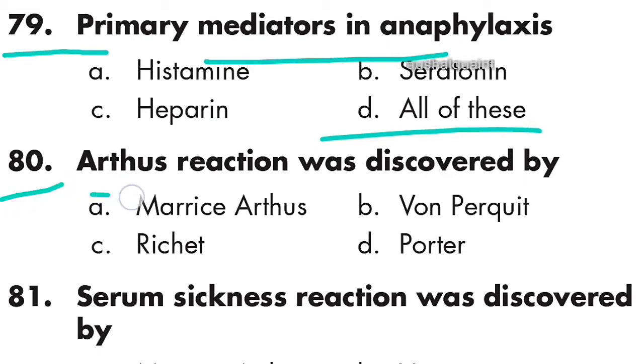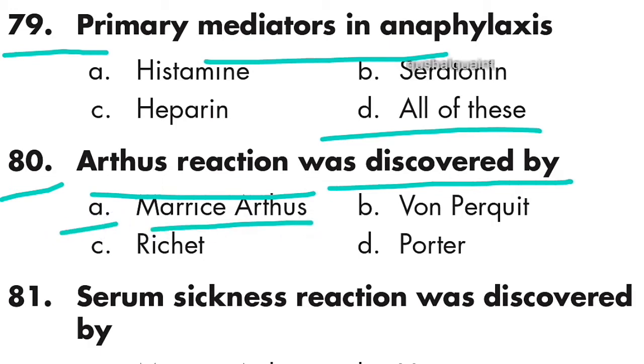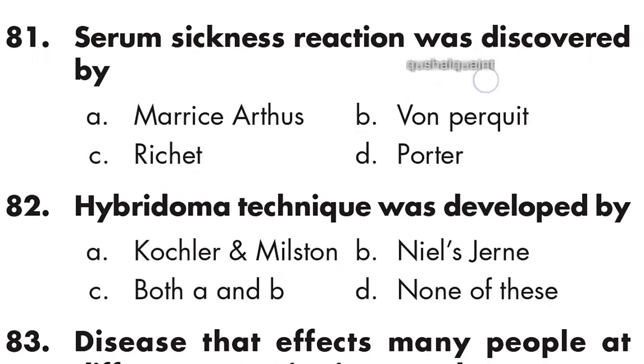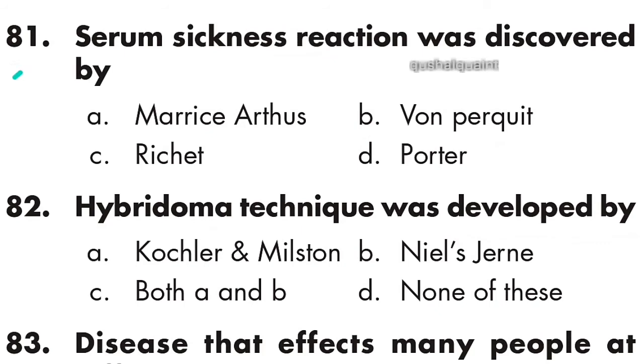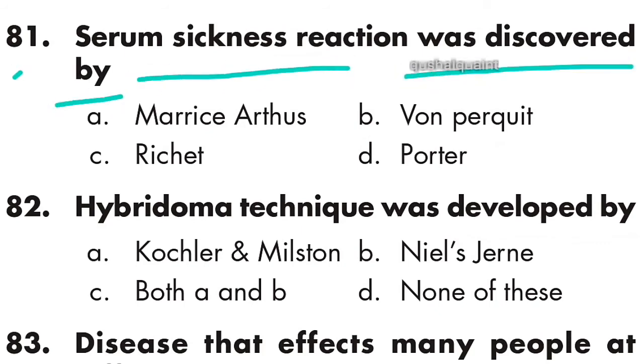Next question: Arthus reaction was discovered by Maurice Arthus. Option A is right. Question number 81: serum sickness reaction was discovered by Von Pirquet. Option B is right, Von Pirquet.